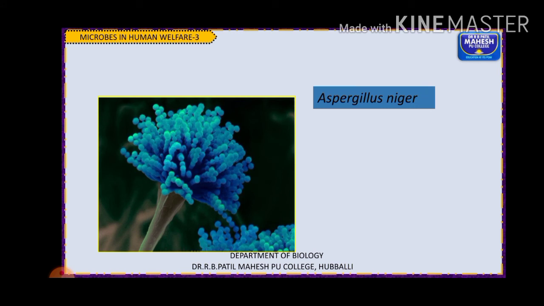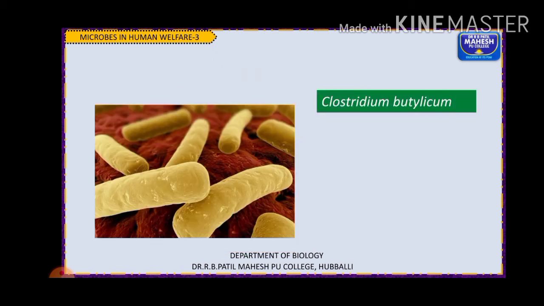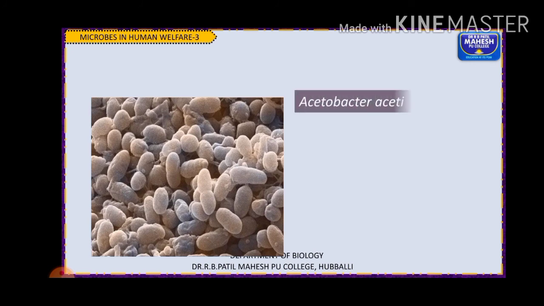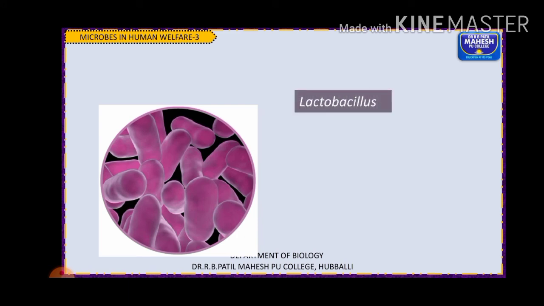Aspergillus niger is used for the preparation of citric acid and gluconic acid. Clostridium butylicum is used for butyric acid. Acetobacter aceti is used for preparing acetic acid. Lactobacillus is used for preparing lactic acid.